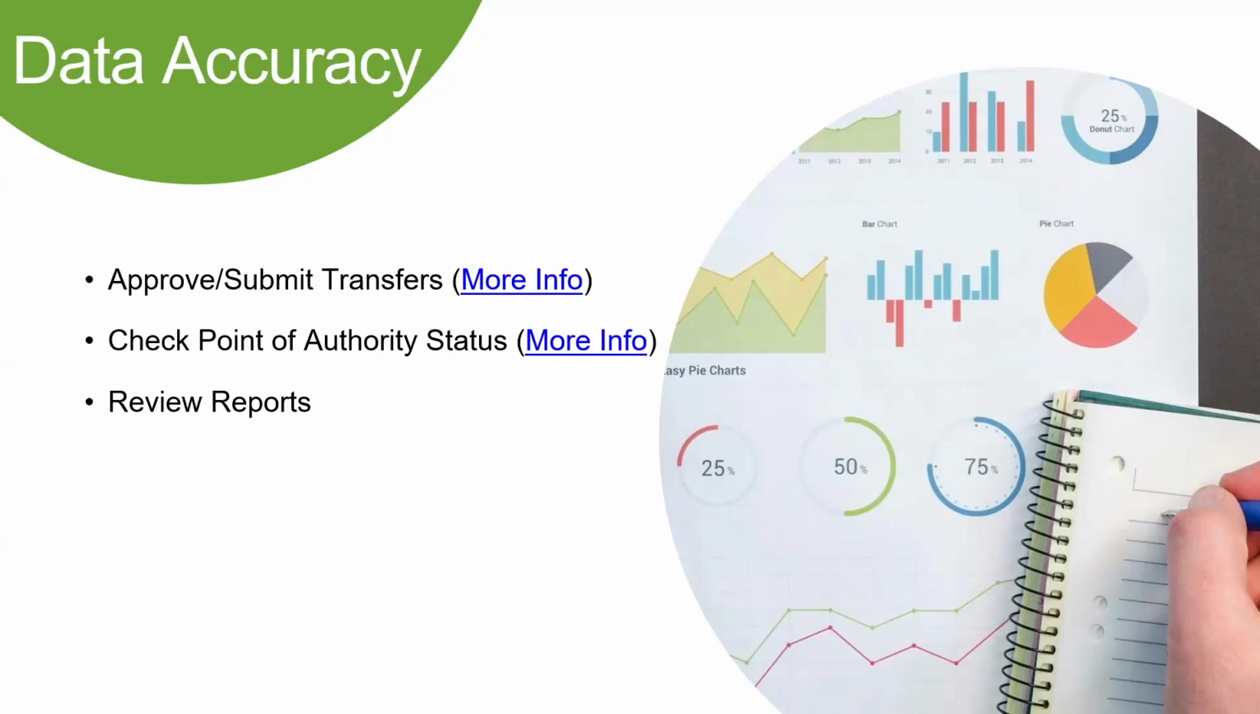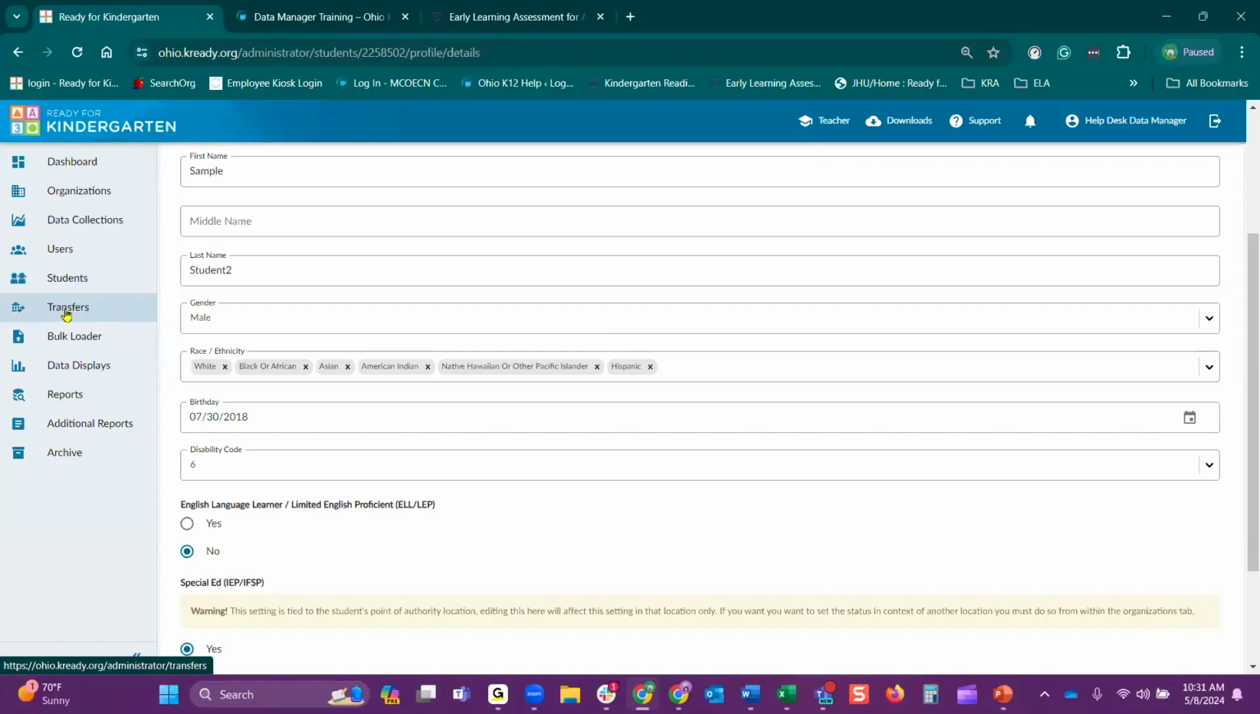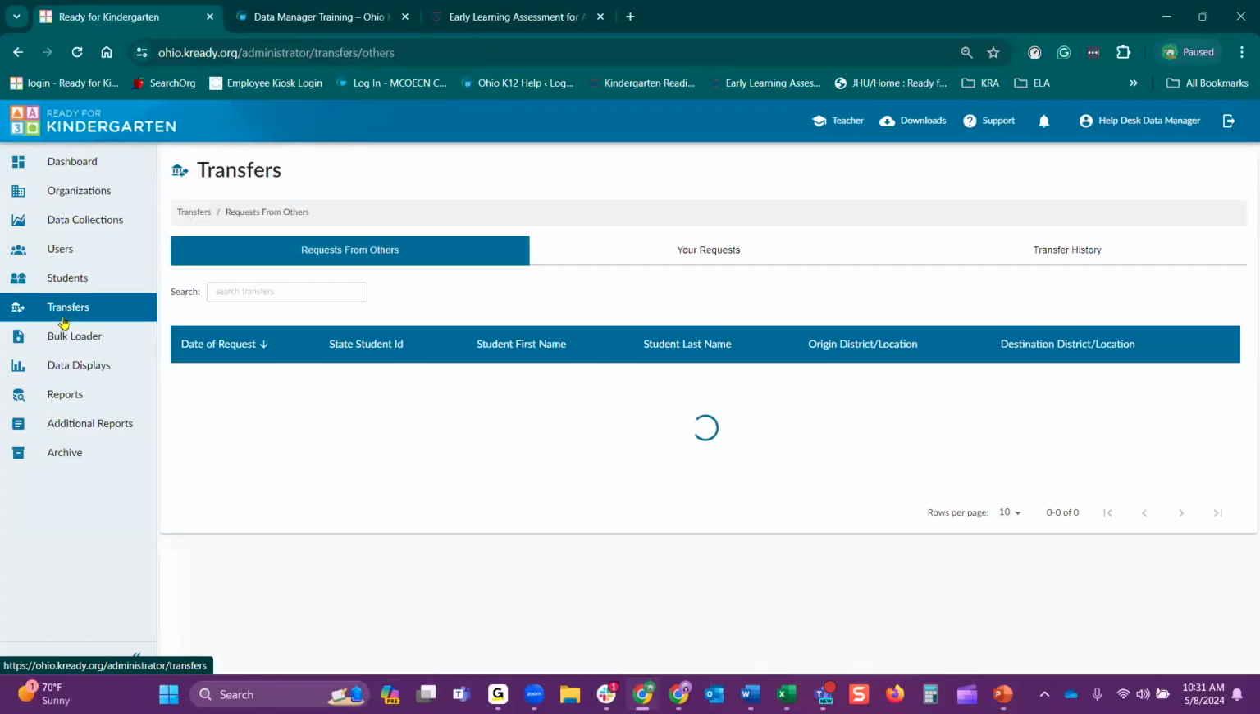Now, lastly is review reports. You want to make sure your students are properly attached to their teacher and scores are entered for the required items, or all items, depending on what your organization is doing. The report that is going to help you the most is going to be that ELA SKB Ratings Report. So right underneath your students, you see transfers.